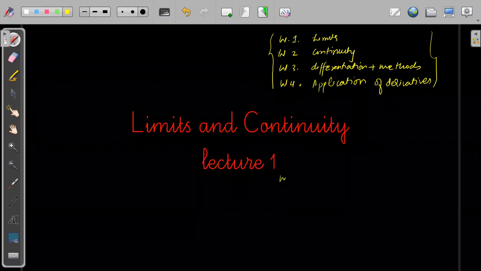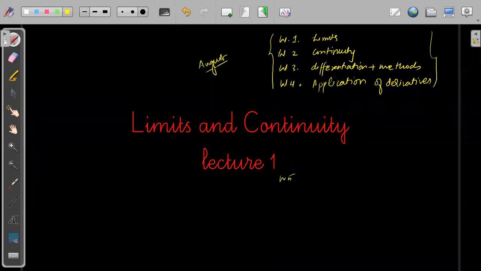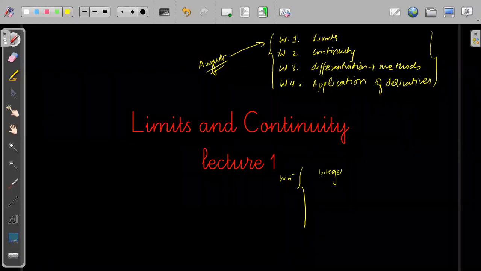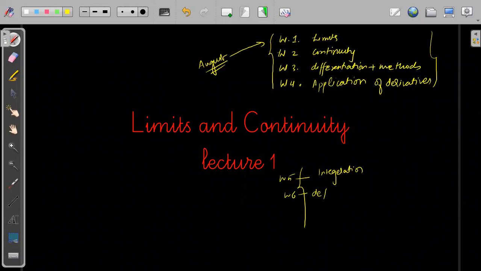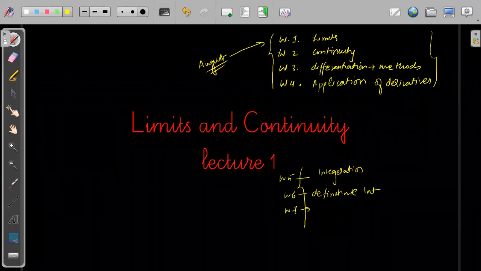Then after that, week 5, that means next month. So in this August we're going to complete limits and continuity and derivatives. Then week 5 we'll start with integration. Week 6 we will have definite integration, plus indefinite form. Then week 7 we will have area under the curve.